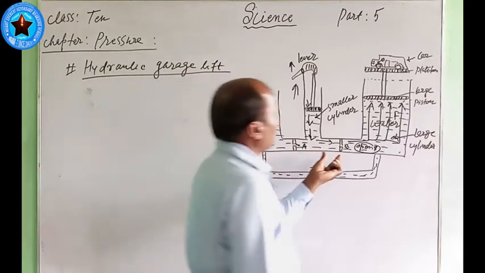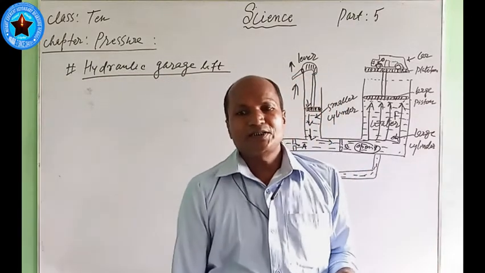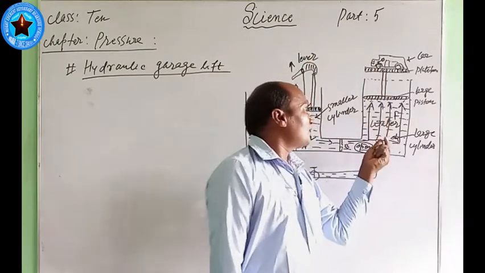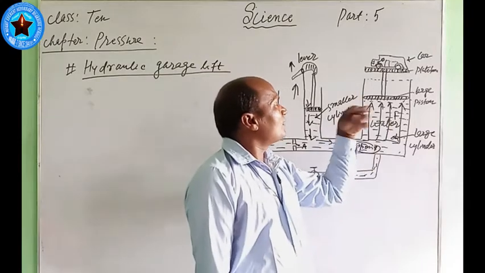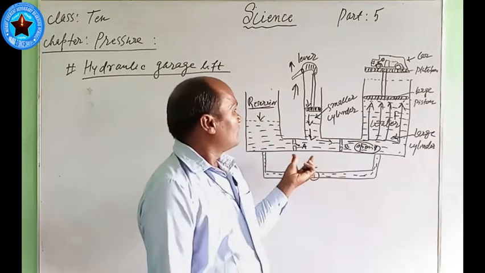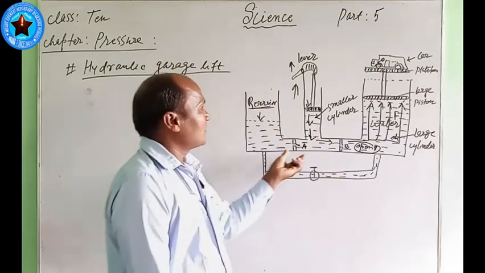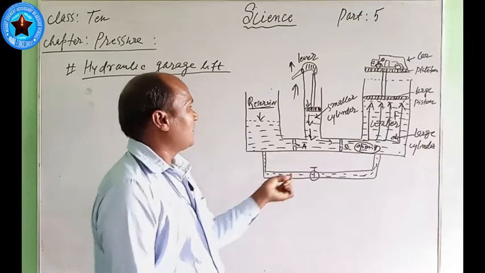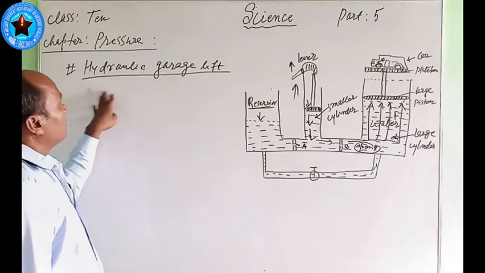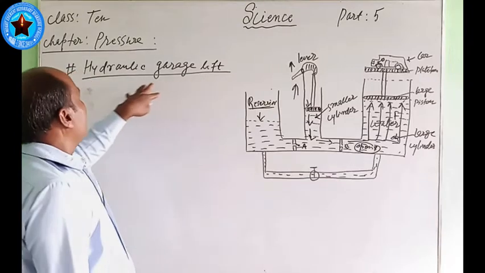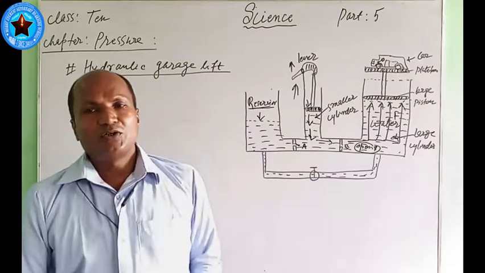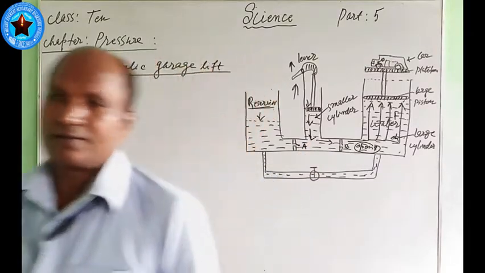Mainly, this garage lift is used in the garage to lift lighter vehicles, to wash them, and to open different parts just below the vehicles. So it is very easy. A simple person can also use this by applying less effort. That is why it is used in the garage, and it is called the hydraulic garage lift because liquid material is used in it.